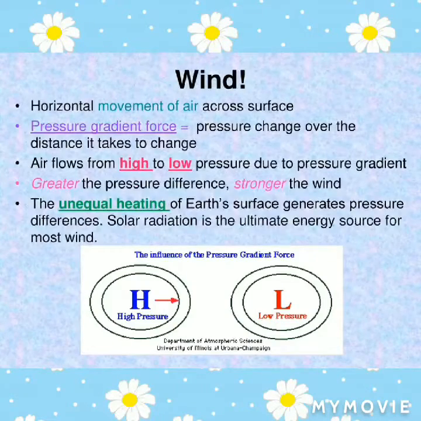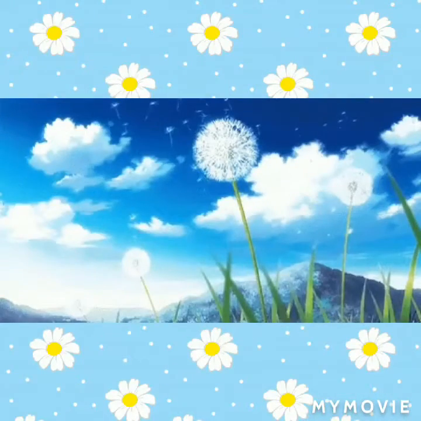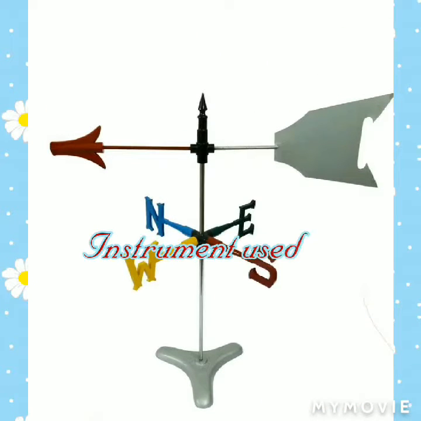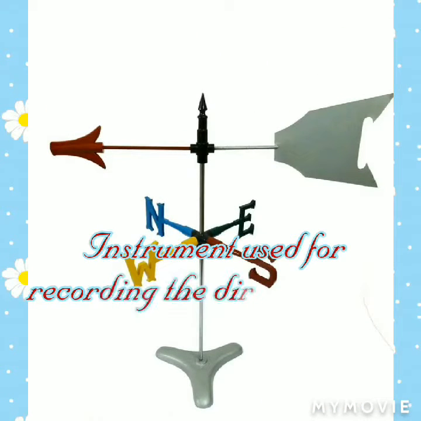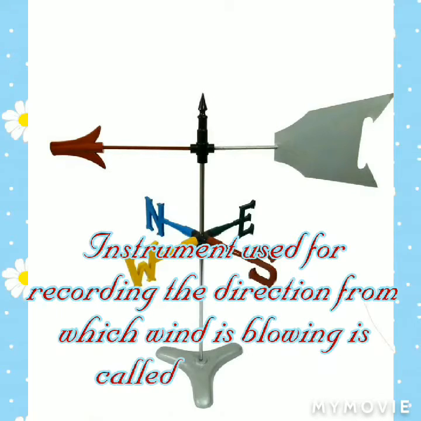What is a wind? When hot air rises and creates a region of low pressure, cold air from neighboring high pressure areas moves towards the low pressure area. The horizontal movement of air is called wind. You know, children, the instrument used for recording the direction from which a wind is blowing is called a wind vane.